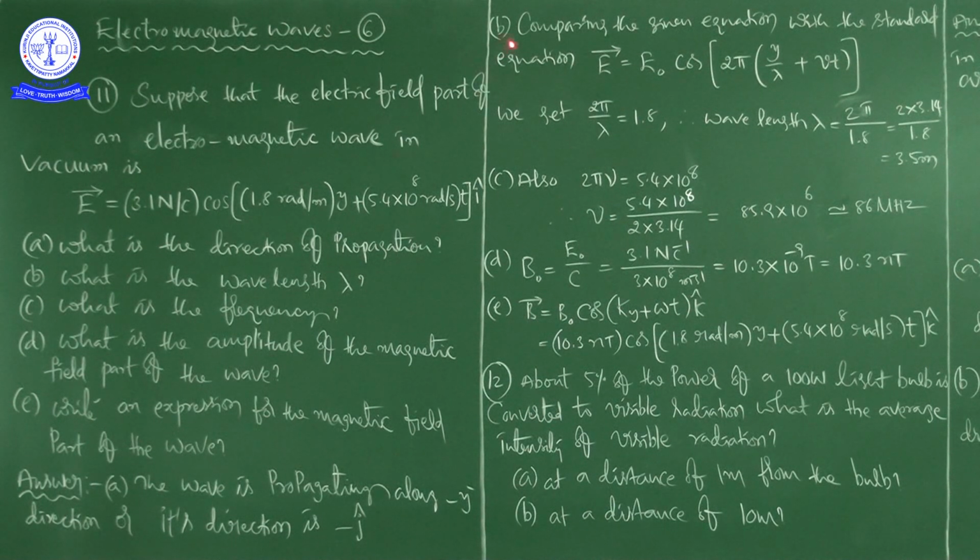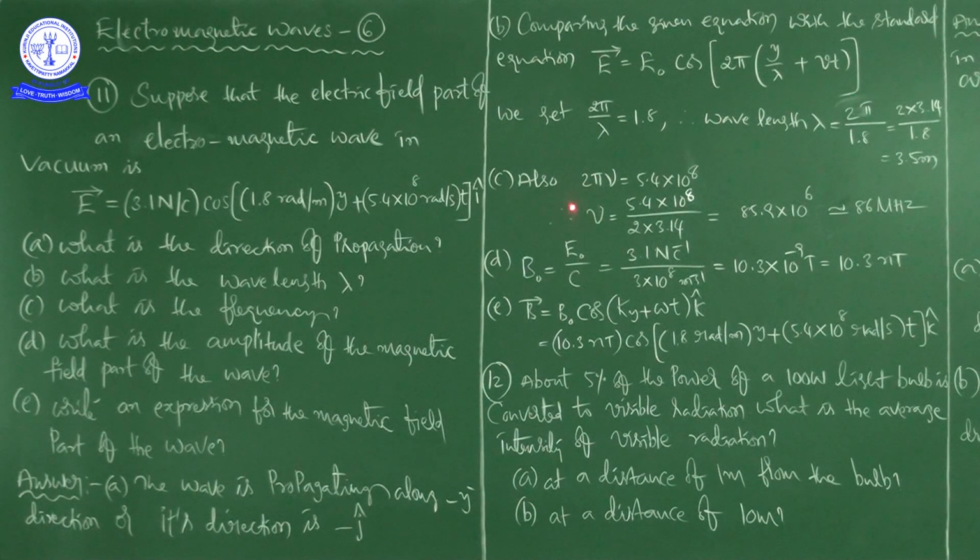Next B, what is the wavelength? See here, this is the equation they have given. We are comparing with this: E bar is equal to E naught into cos of 2 pi into (y by lambda plus nu into t). So 2 pi by lambda is equal to 1.8. Then you can find the value of lambda, that is 2 pi by 1.8, that is 3.5 meters. Okay, right.